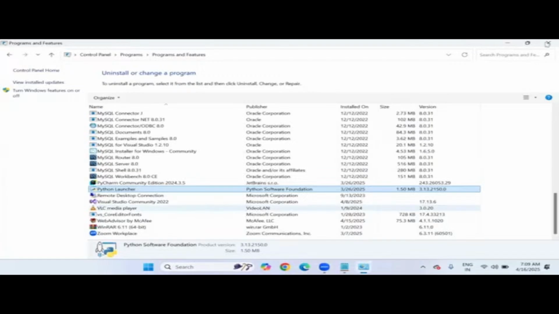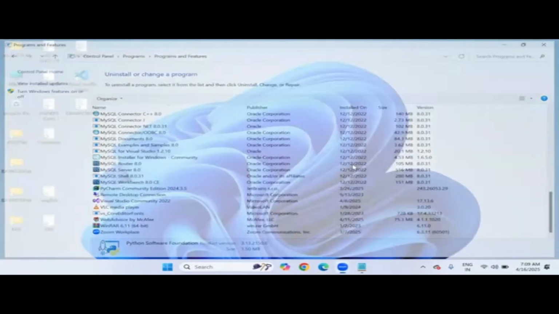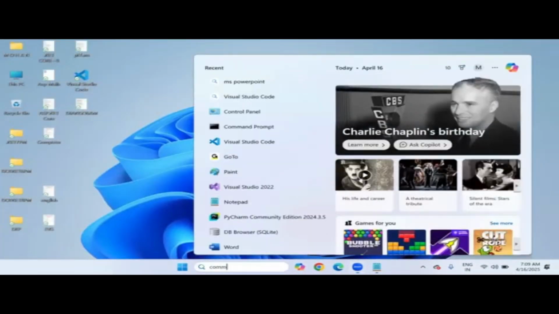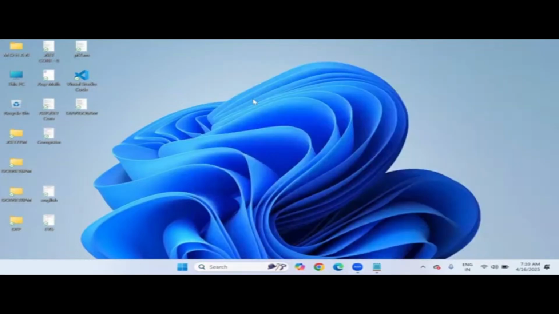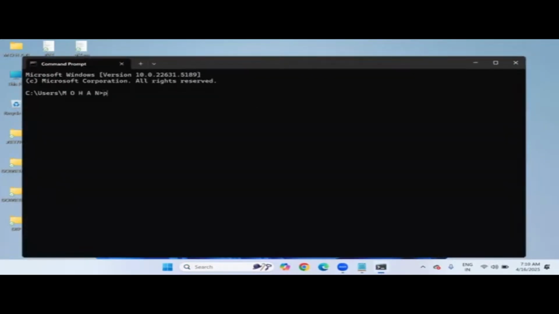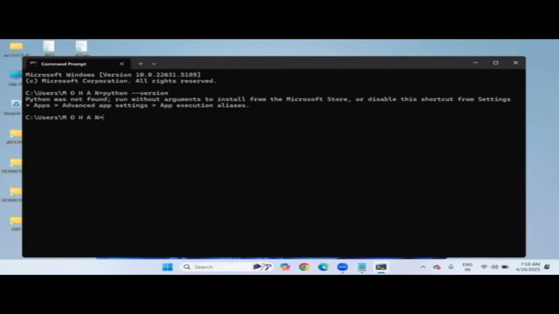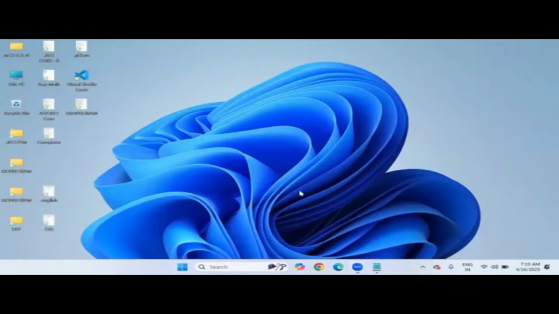Okay. Yes. Let's close this. Again, you can cross-check by going to the command prompt. Just now what we did, the same thing I'm repeating, you can observe. Just now when I passed this command python space hyphen version, I got the version number 3.13.2, right? Now you can see we don't have any Python software in the system because I have uninstalled it. Python was not found, it is saying. Okay, right. So close this. That means Python is not available.